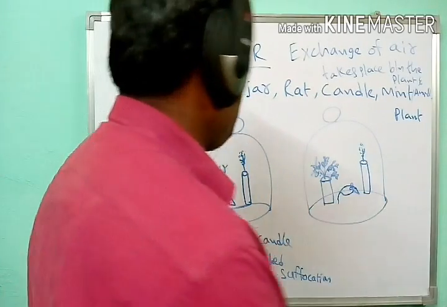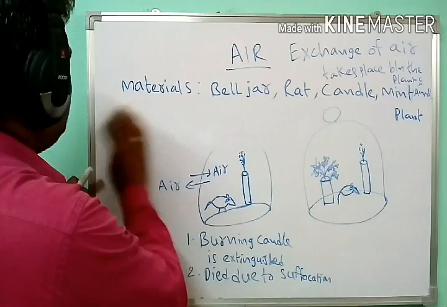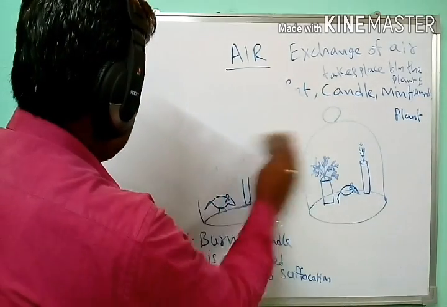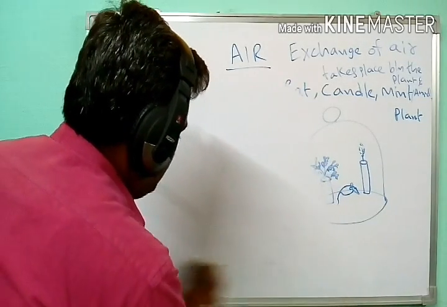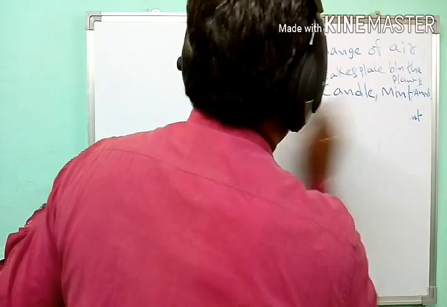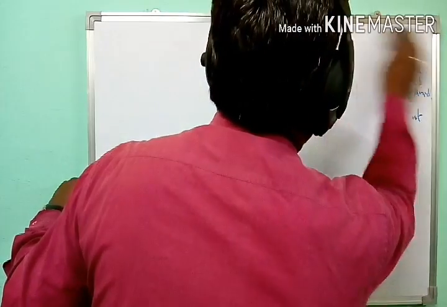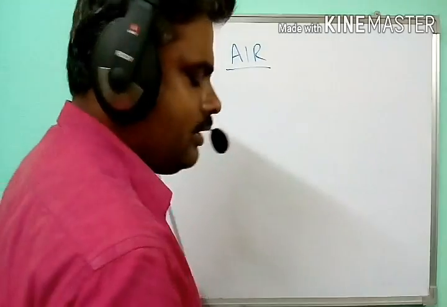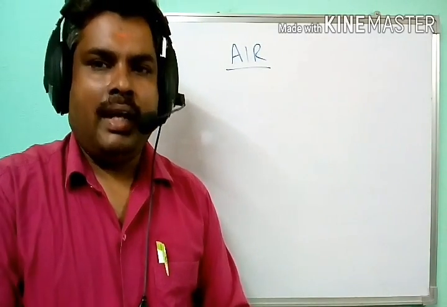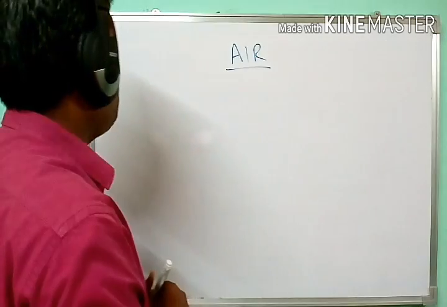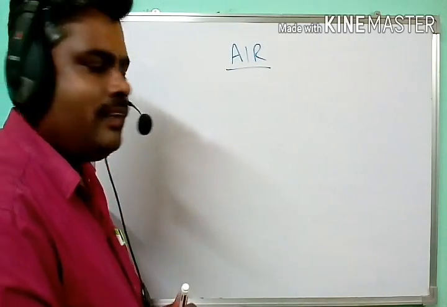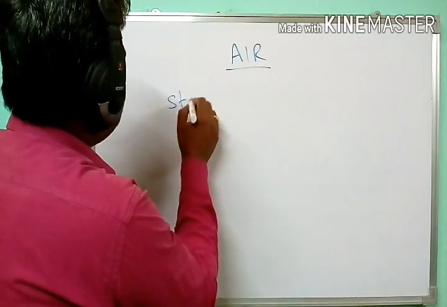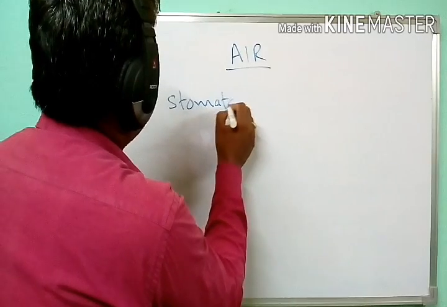Next, how are these gases taken in by plants? Generally, plants have small pores present in the leaves, commonly called stomata.